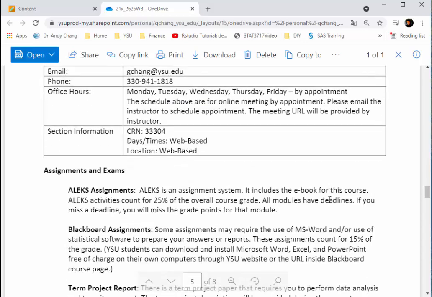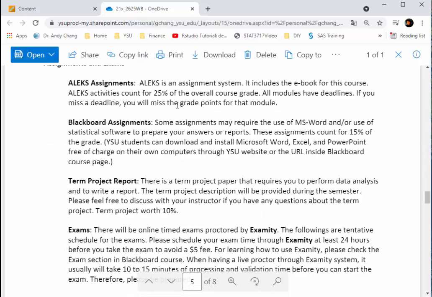For this course, you need to sign up for the ALEX system, and there will be ALEX assignment modules that you have to go through. Learning math, the best strategy is doing problems. So in the ALEX assignment system, there are a lot of exercises, a lot of learning activities for you to do problems and solve problems. That's the best way to learn. Please follow the study schedule and don't fall behind.